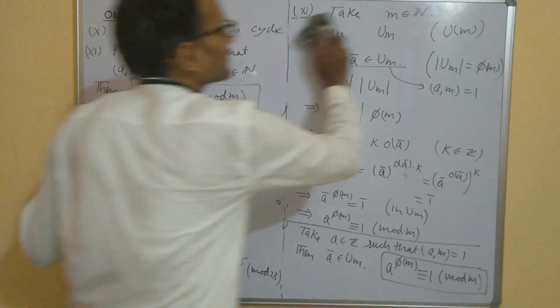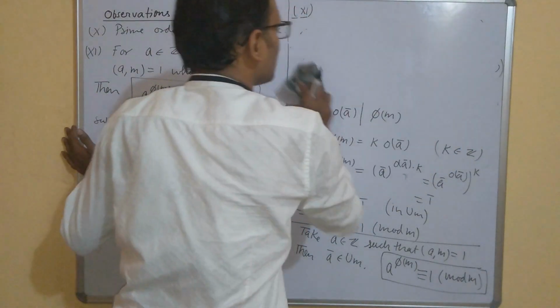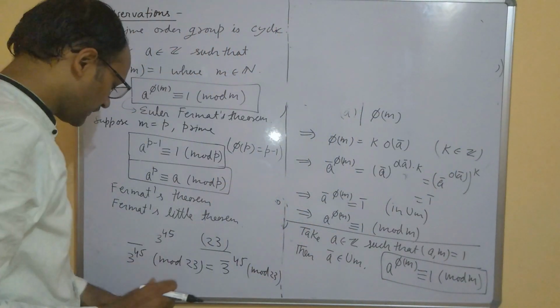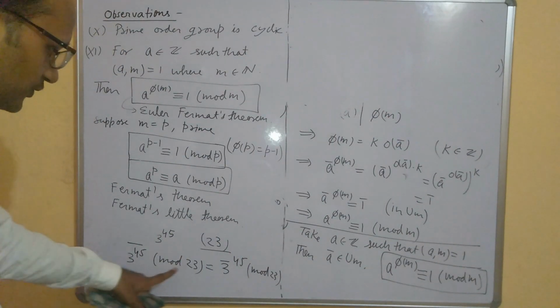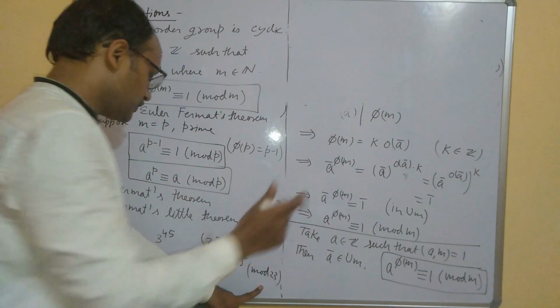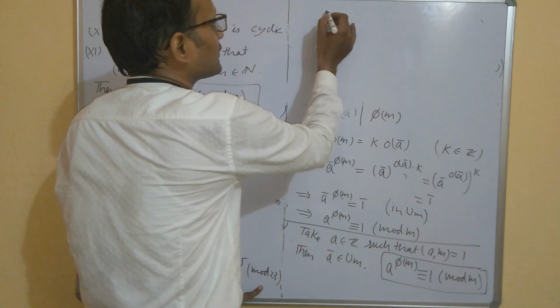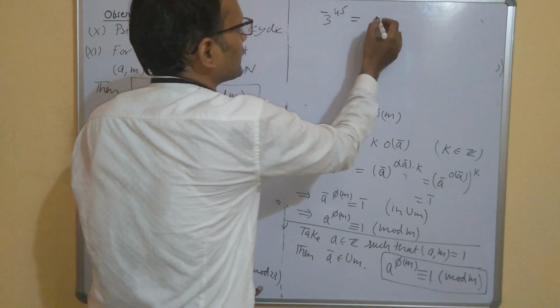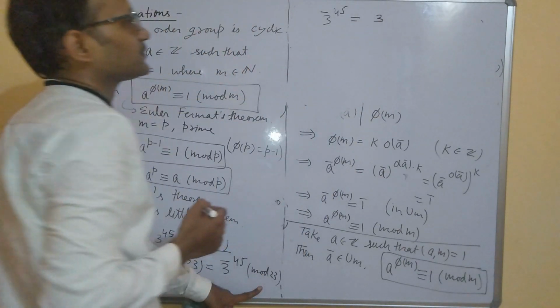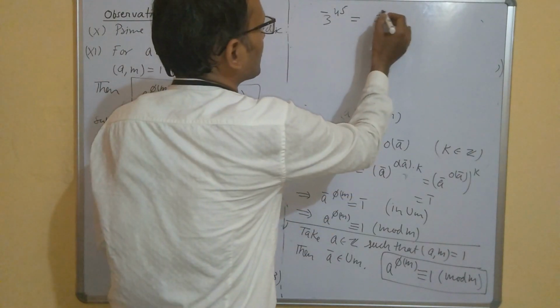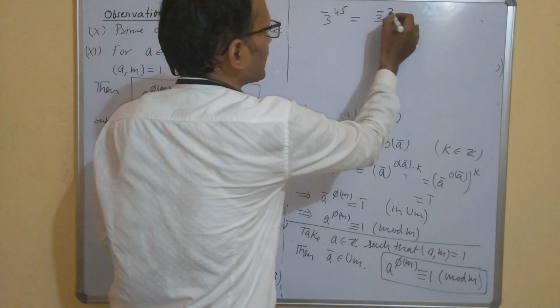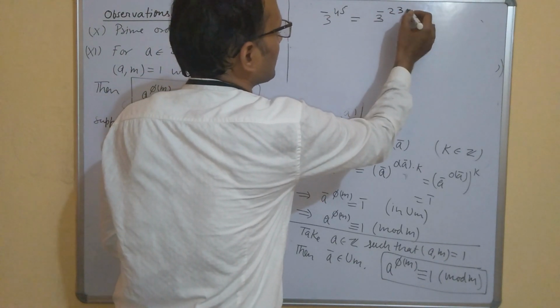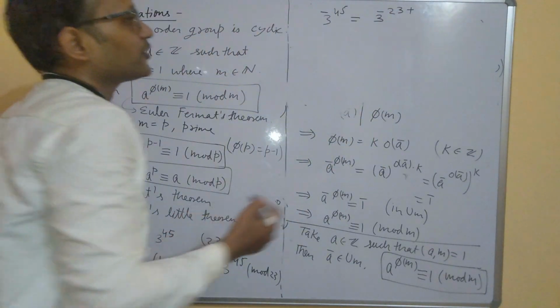So you can write 3 to the power 45 as 3 to the power 23 plus 22.